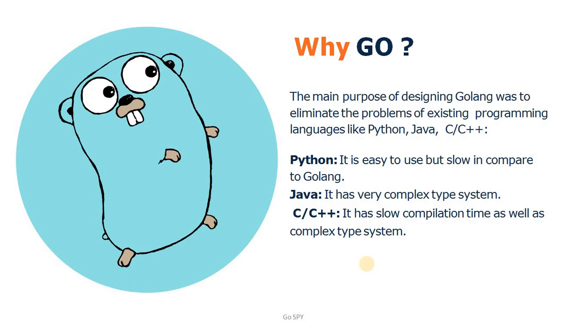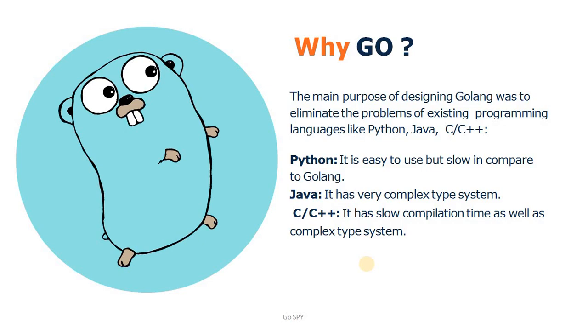So that's why people like the Go programming language more, it has the upper hand compared to programming languages like Python, Java, C++, and it is quite easy to learn as well.